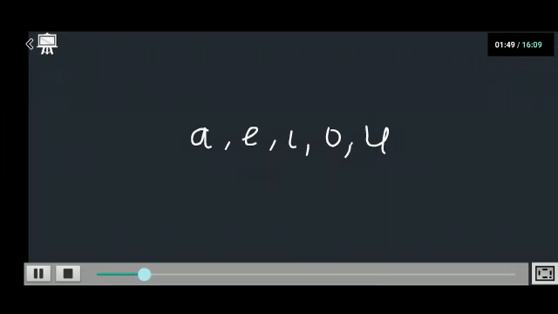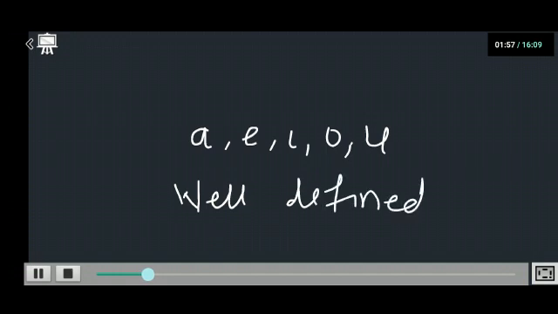It means it is the same for all. I can say that it is well defined. When universally I get the same answer, I say that it is well defined.